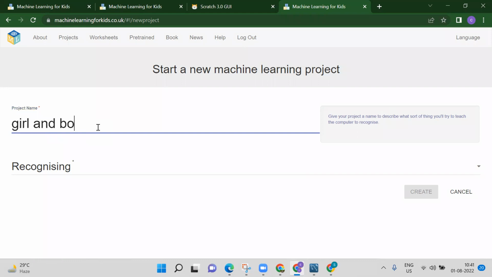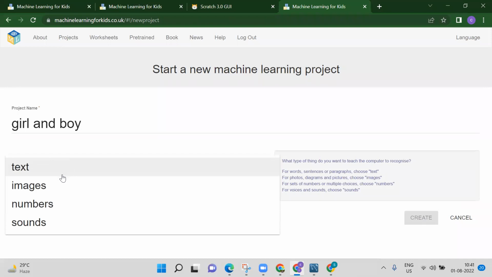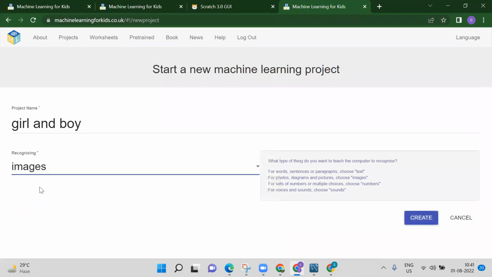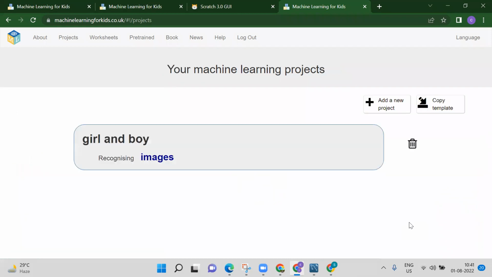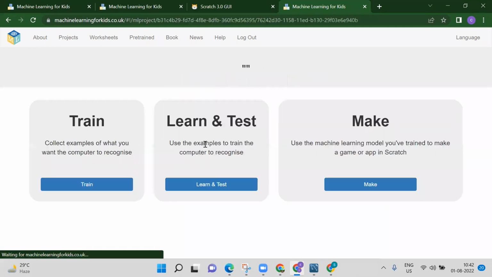We have to give some images here, and based on those images, it will classify who is a girl and who is a boy. Now, recognition type: here we have four, text, images, numbers, and sound. But in our project we need images, because based on images we have to classify this, right? Now we just click on the create button. See, it will create one project for you, girl and boy, with recognition type image. We just click on this box.